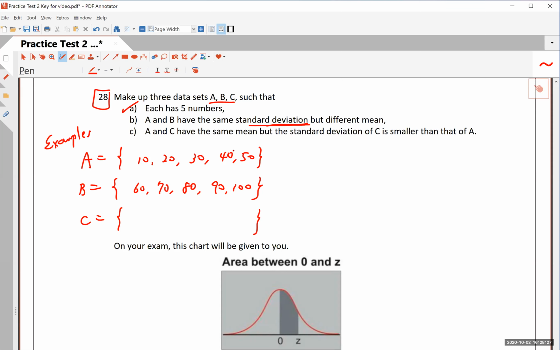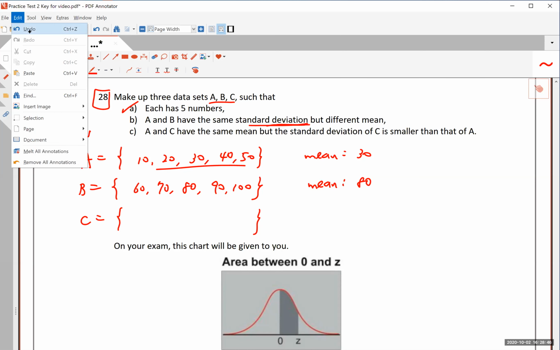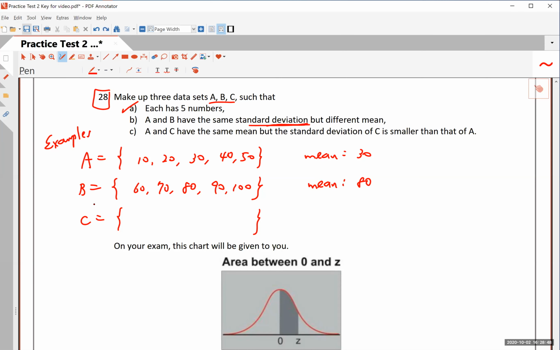You can calculate it if you like, but the different mean, because here the mean is 30, here the mean is 80. Now, how do I know? Because if you add up these numbers, it's 150, and divide that by 5, and you will get 30. And for the second one, if you add up all of these, that will add up to 400, and 400 divided by 5 is 80.